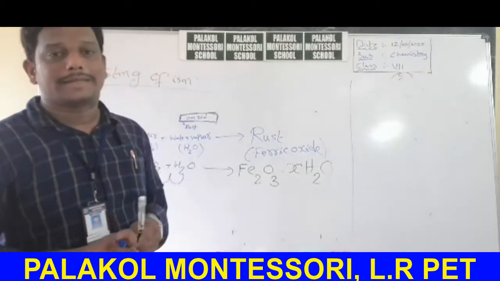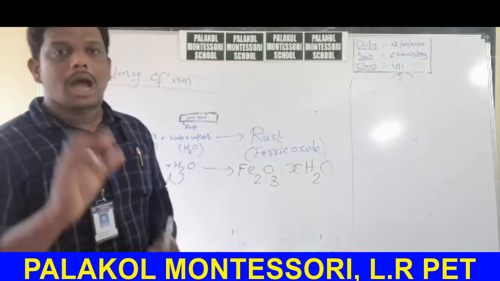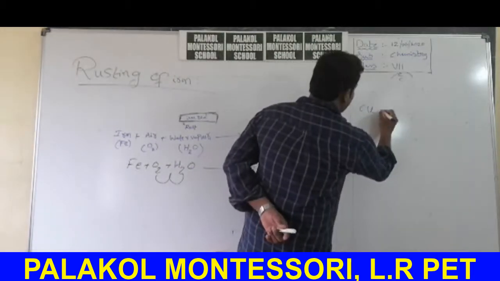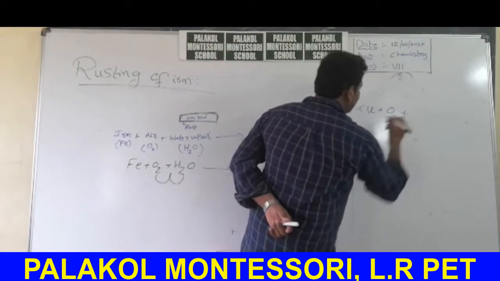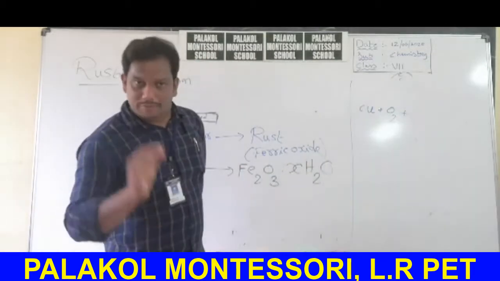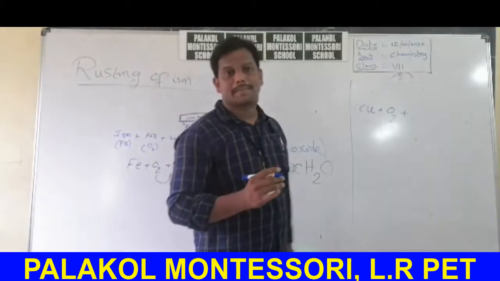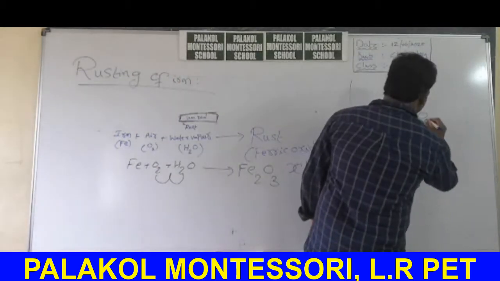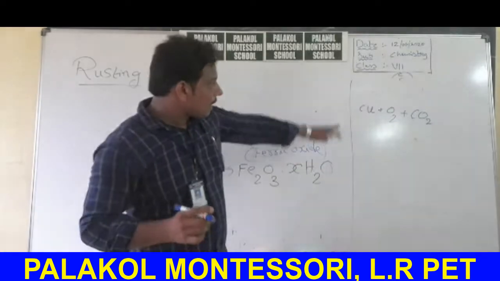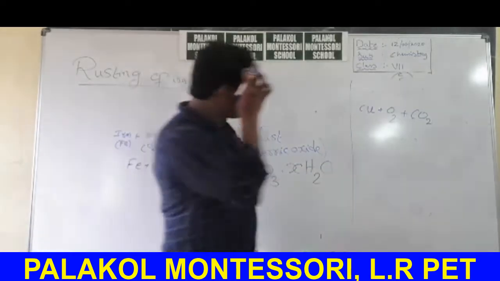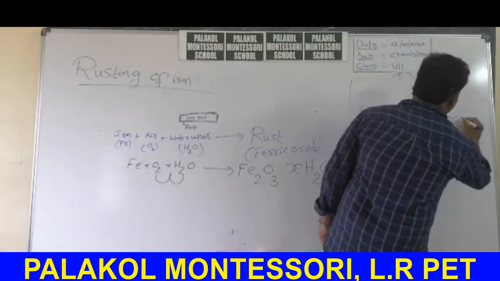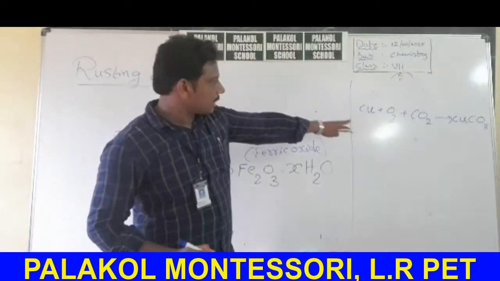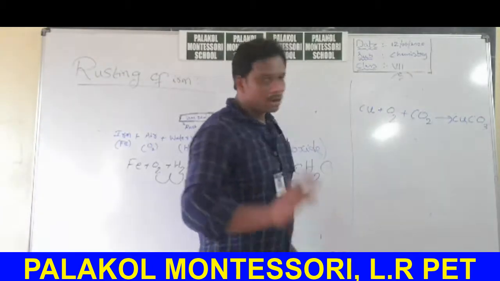Next, when copper pipes are exposed to air, what happens? When a copper pipe is exposed to air for a long time, copper reacts with oxygen present in the atmosphere along with carbon dioxide. Iron does not react with carbon dioxide, but copper and carbon dioxide can react and form copper carbonate, CuCO3. It is not a balanced equation, no need for balancing.